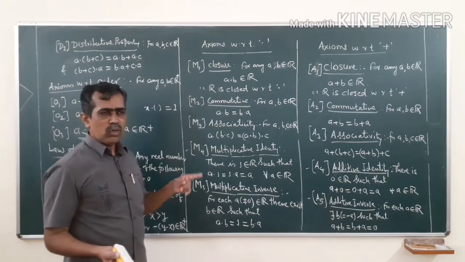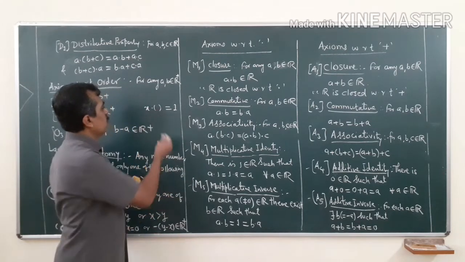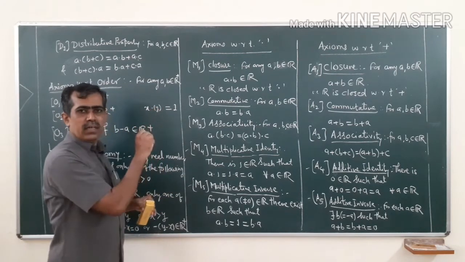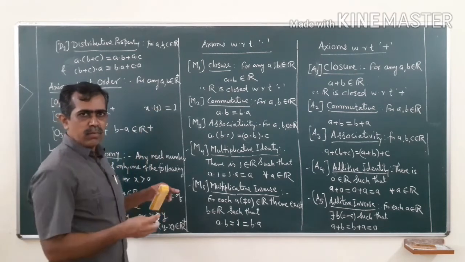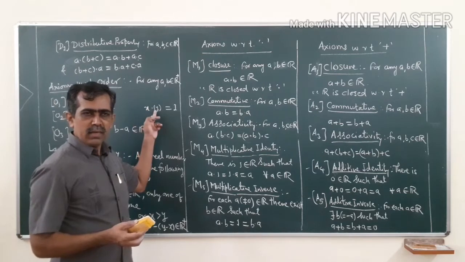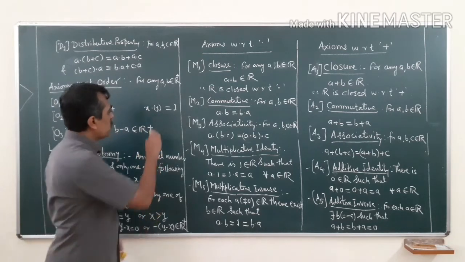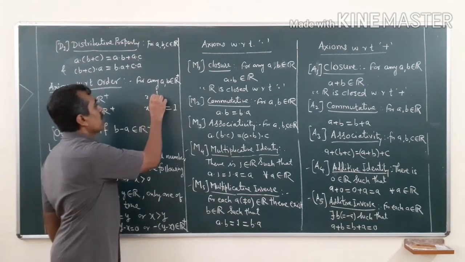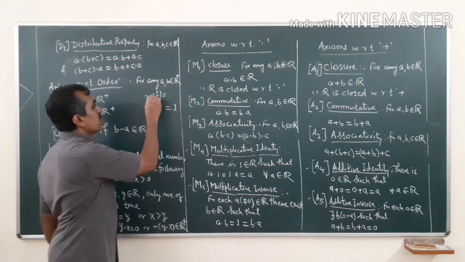Can you guess what y should be here? If x is 2, then what is the number that should be here, so that 2 into that number will be 1? Yes, it should be half here. If 2 is here, then half should be here; this is x, this is y.